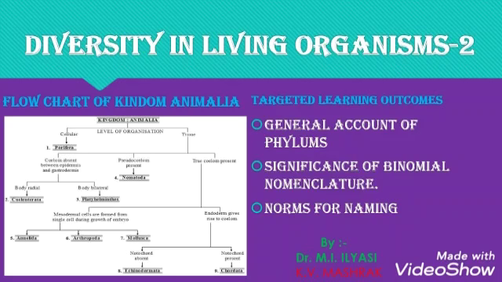And Carolus Linnaeus was considered the father of taxonomy. And taxonomy is the branch of biology that deals with the naming and classification.